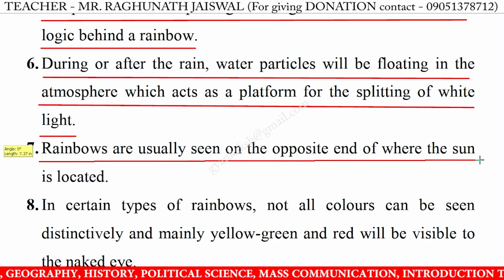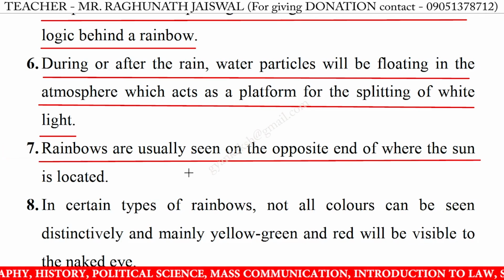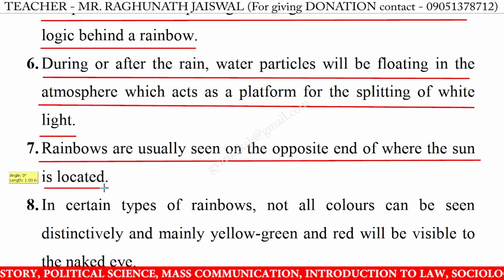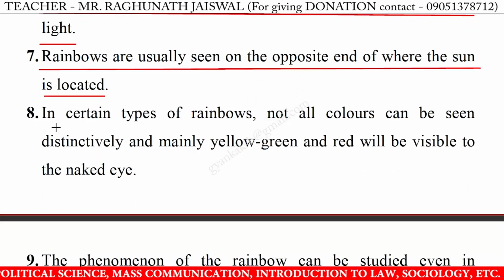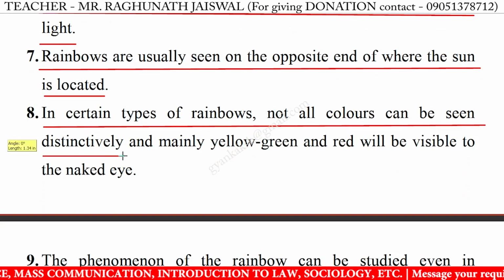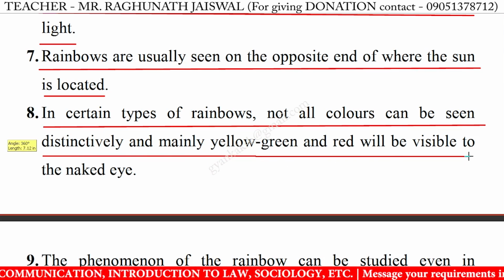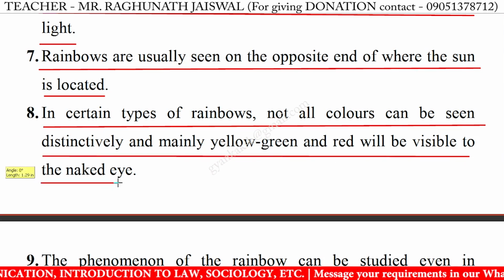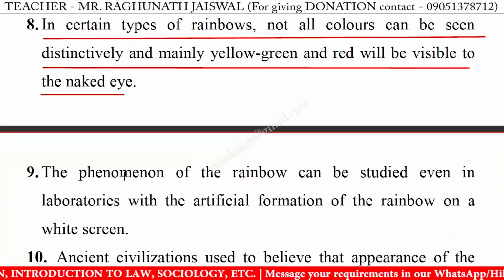7. Rainbows are usually seen on the opposite end of where the sun is located. 8. In certain types of rainbows, not all colors can be seen distinctively, and mainly yellow and green and red will be visible to the naked eye.